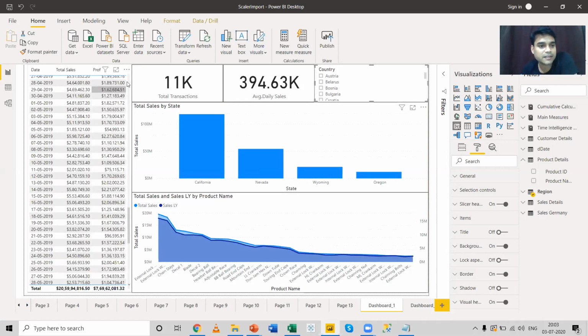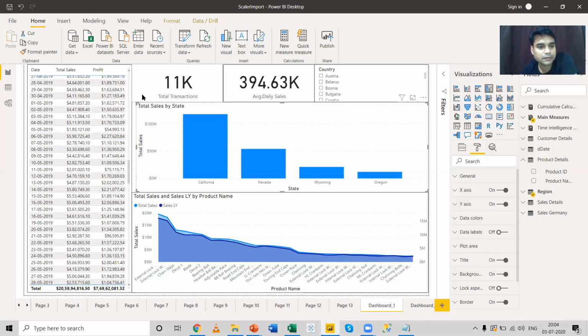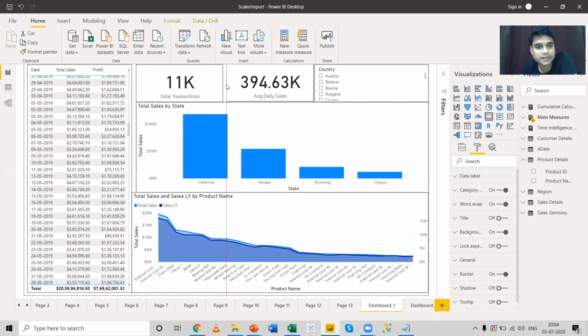Now coming back to the text table. Let me align this a bit so it looks good.